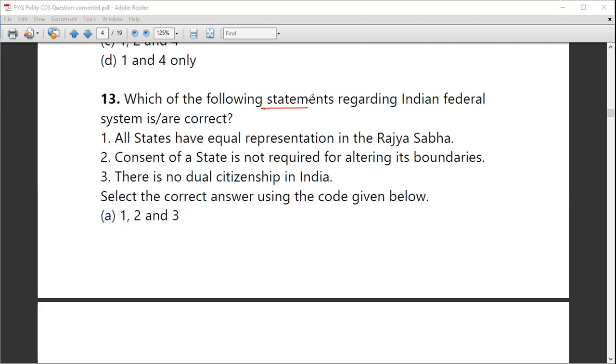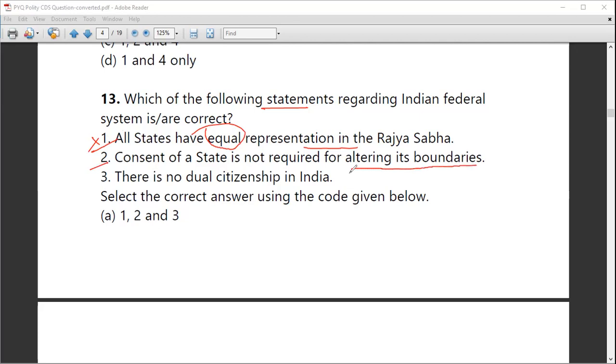We'll see the first option, which is, all states have equal representation in the Rajya Sabha. There is not equal representation. There is proportional representation of all states in the Rajya Sabha, according to the population of the state, and that has been discussed in the Fourth Schedule of the Indian Constitution. So this statement is incorrect. What is statement 2? It says consent of a state is not required for altering the boundaries. Yes, it is correct.